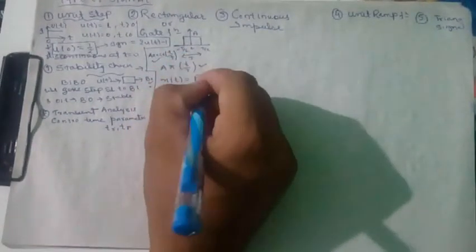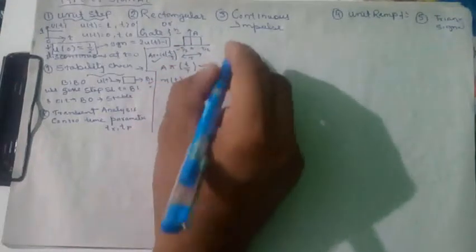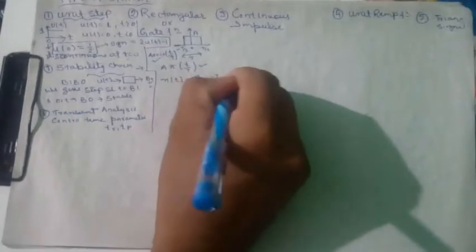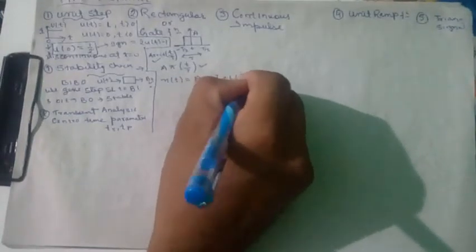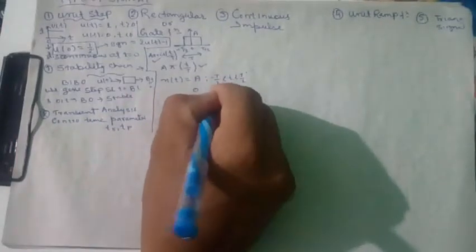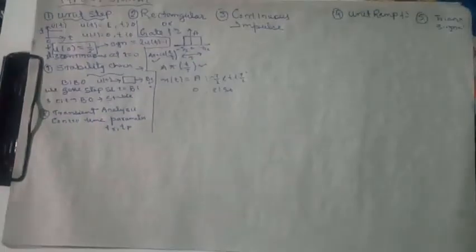Basically, the value of x(t) is A, the amplitude, for t from minus T by 2 to T by 2, and its value is 0 elsewhere. So this is the rectangular function.